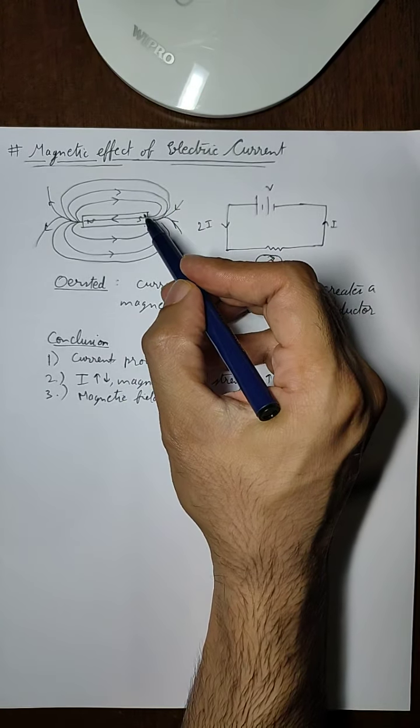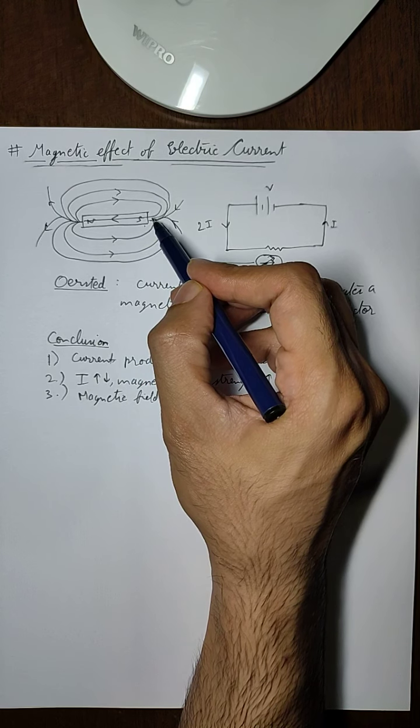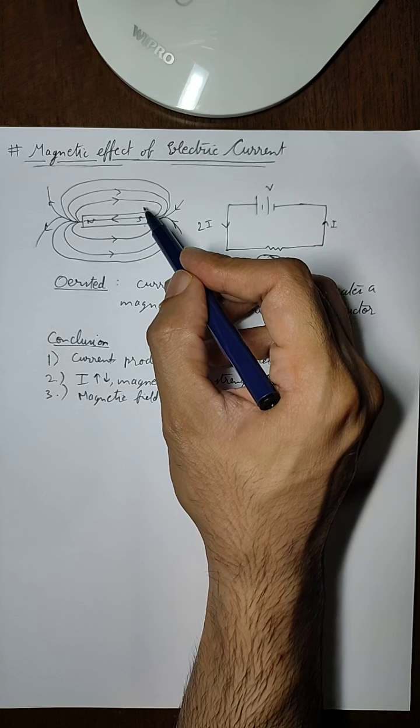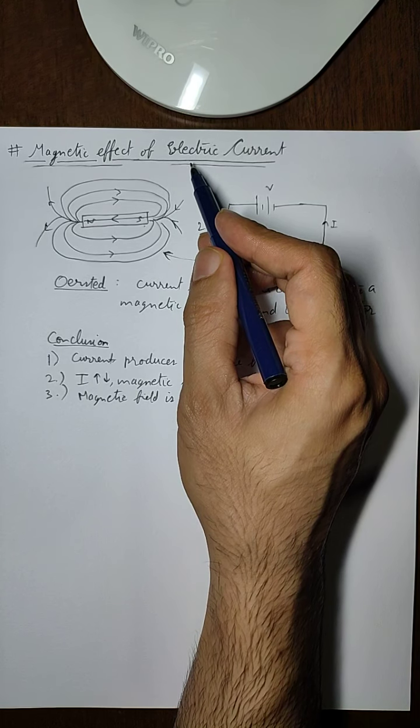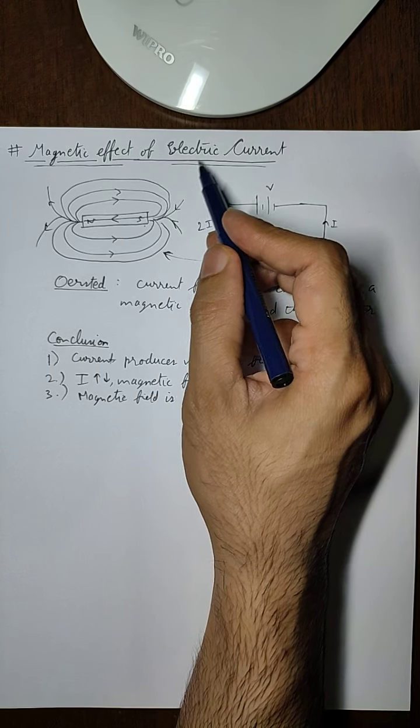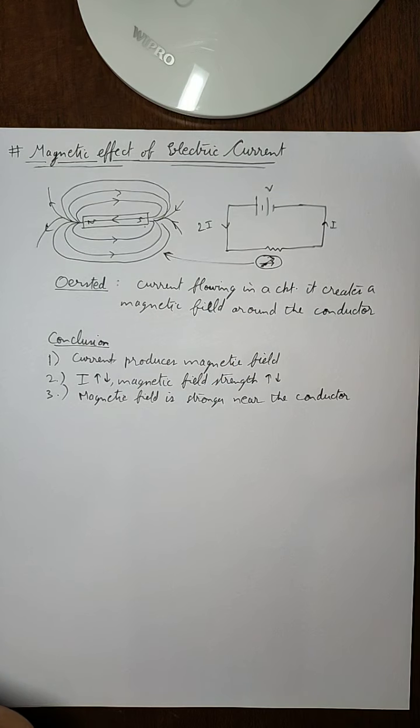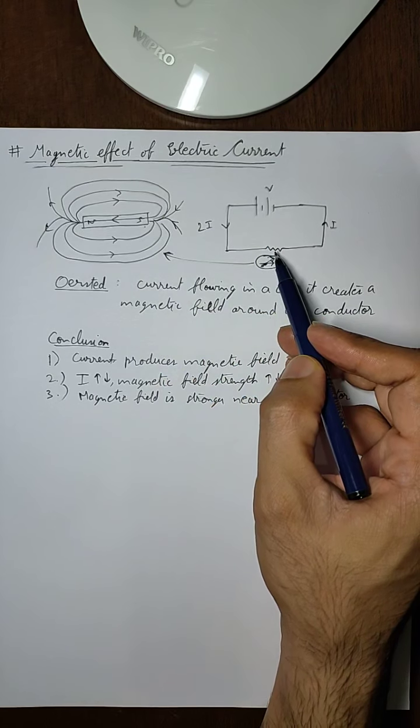What it means is that near the magnet, the magnetic field strength is the highest, and as we move away from the magnet, the magnetic field strength keeps on decreasing till it becomes zero at some distance, infinity. The same thing happens here.